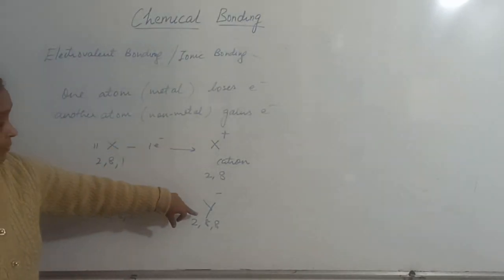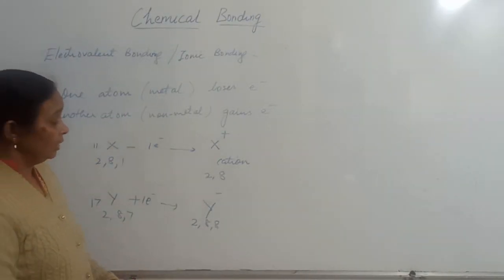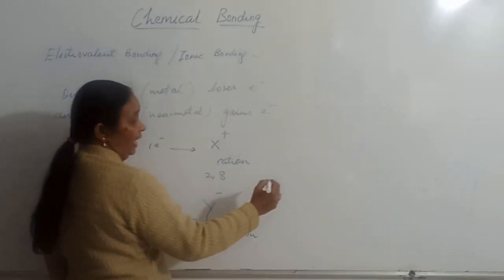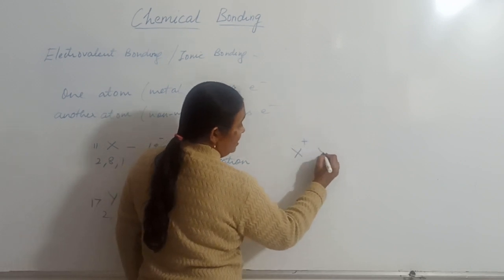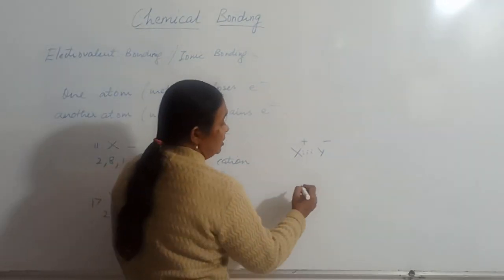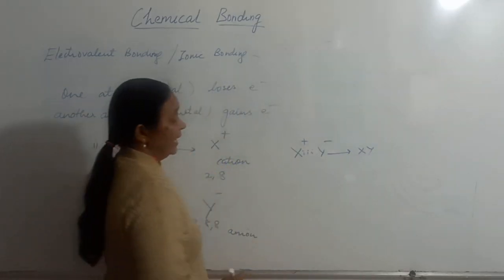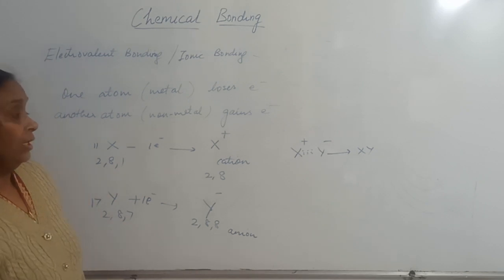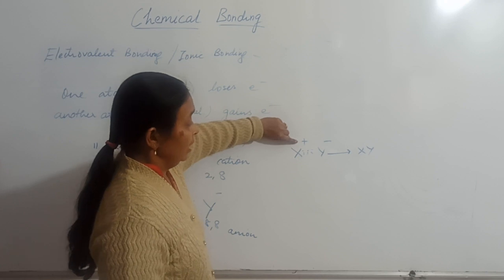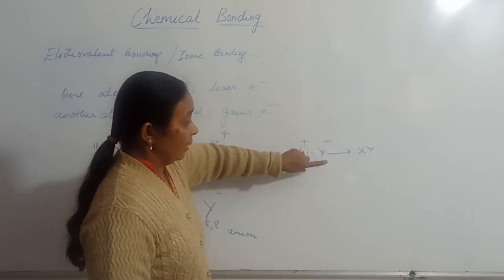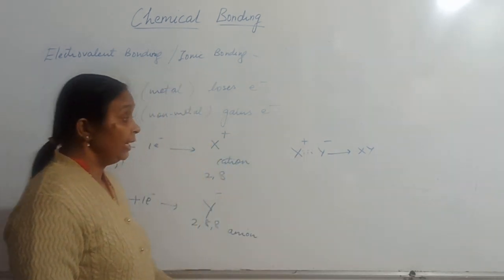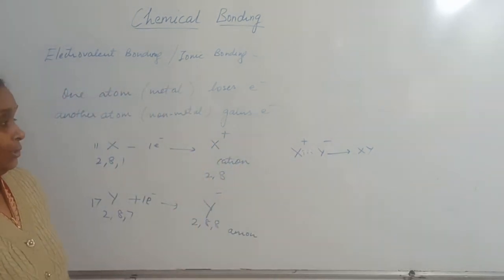So now these two, the cation formed by the metal and the anion formed by the non-metal, have opposite charges. These oppositely charged ions have a force of attraction between them, attract each other and form a compound XY, which will be an ionic or electrovalent compound. Why do we call it an ionic compound? Because it is formed by ions. Positive and negative ions come closer due to electrostatic force of attraction, and this compound is formed. That's why it is known as an ionic compound also.